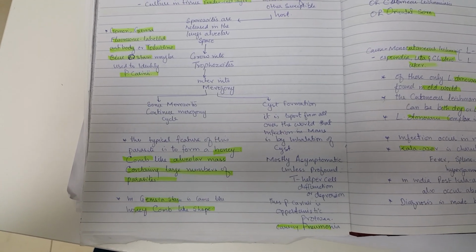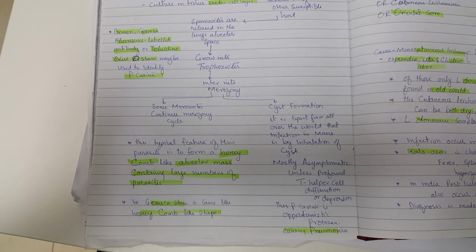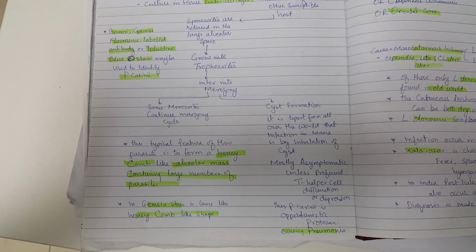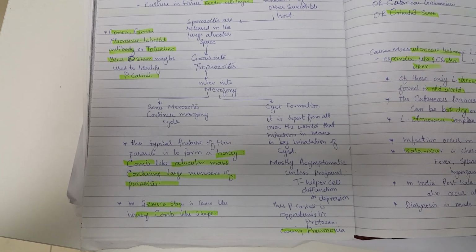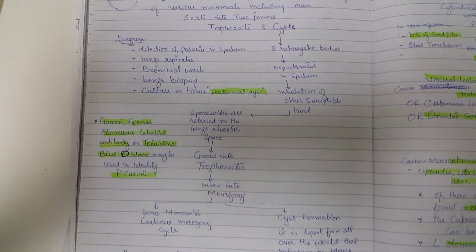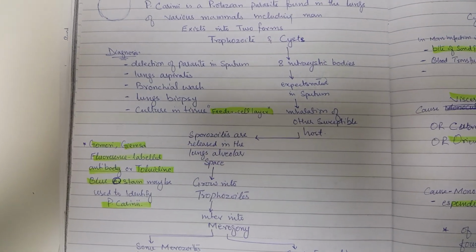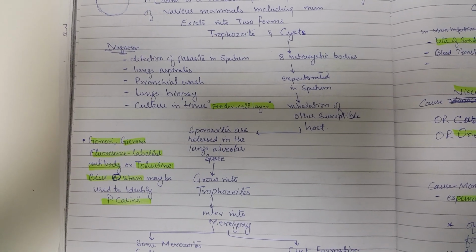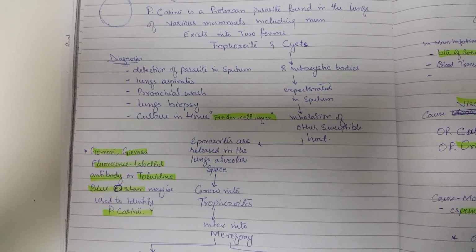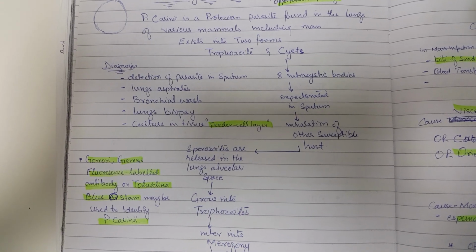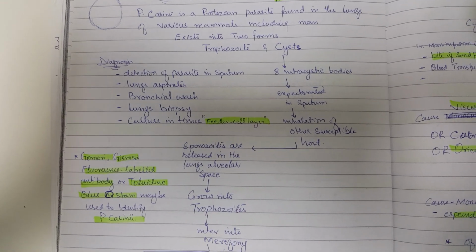An atypical feature of this parasite is to form a honeycomb-like alveolar mass containing a large number of parasites. In the Giemsa stain, this honeycomb mass shape can be seen. For the diagnosis, we use Giemsa, fluorescent labeled antibodies, and toluidine blue stain to identify P. jirovecii. The diagnosis can also be made by detection of the parasite in the sputum, lung aspirate, bronchial wash, lung biopsy, and culture in tissue.